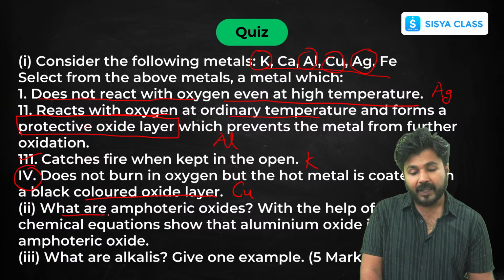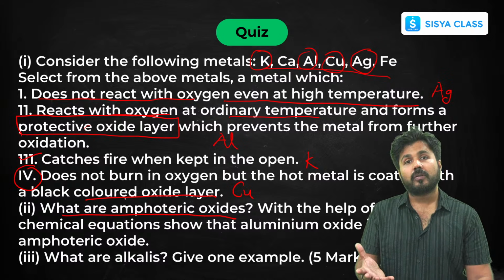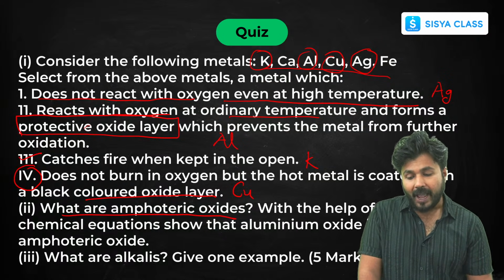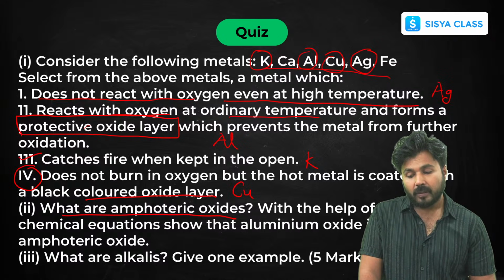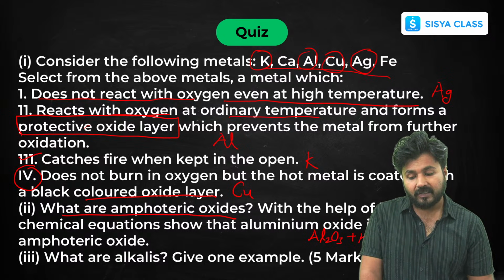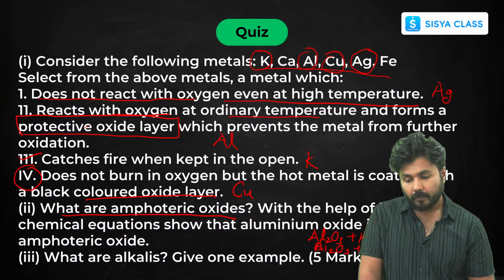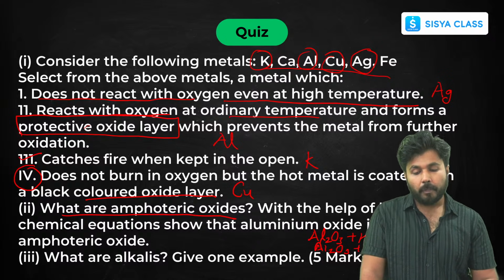Now amphoteric oxides: those oxides which react with acid and base both to form salt and water. The examples I have told you are aluminium and zinc. You can take the example of aluminium Al2O3. It reacts with HCl and forms aluminium chloride. You can write the balanced reaction. It also reacts with NaOH, a base, and forms sodium aluminate. So both reactions are possible.